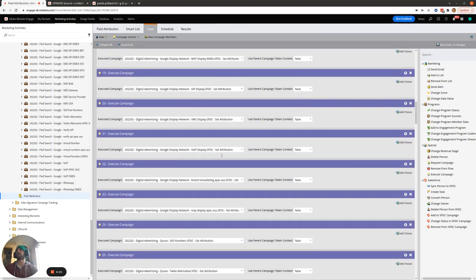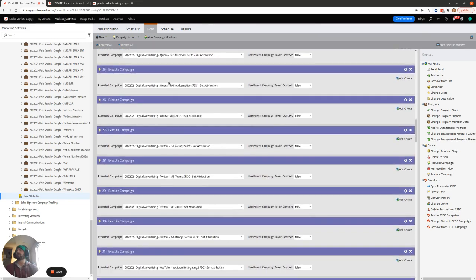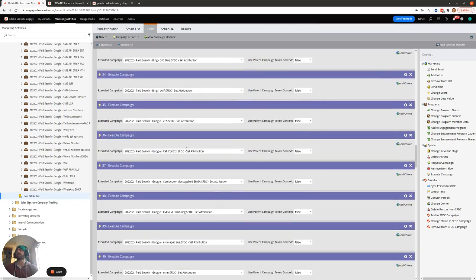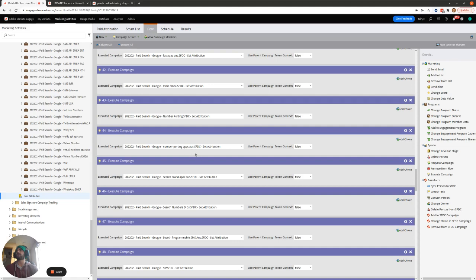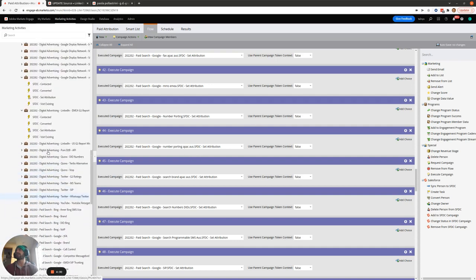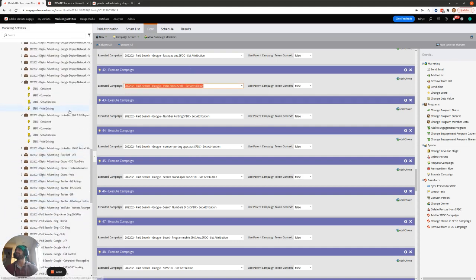And then we do the same for Quora, Twitter, Bing. We put those all above paid search Google. And I'll show you what a typical set attribution campaign looks like.